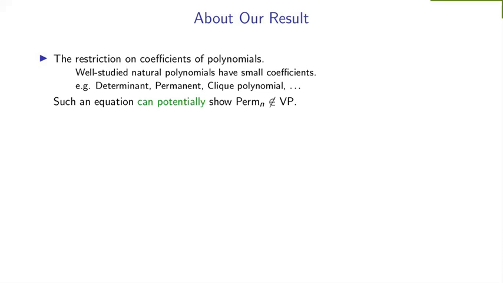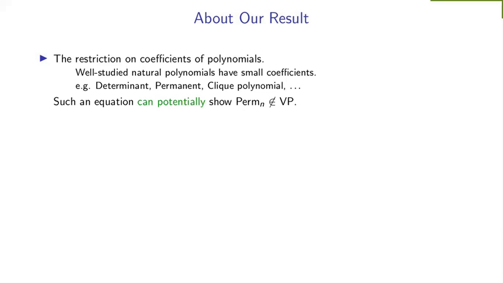Okay, so in particular, such an equation can potentially show permanent is not in VP. If someone designs such an explicit equation and shows that permanent is a non-root of that equation, then it will indeed show that permanent is not in VP.